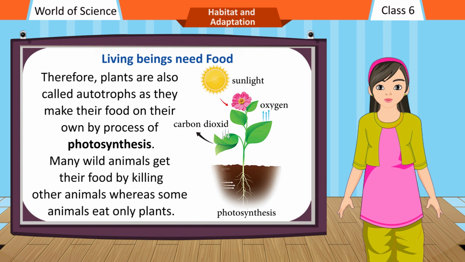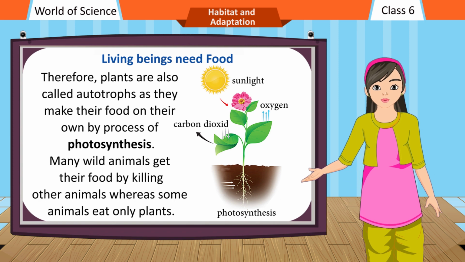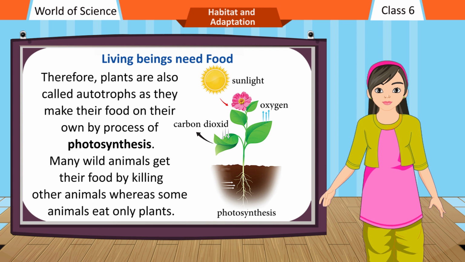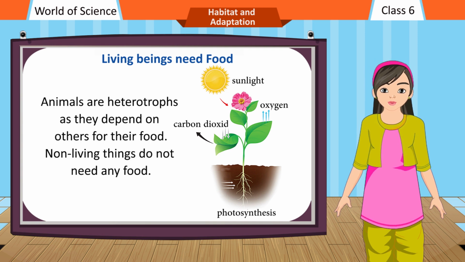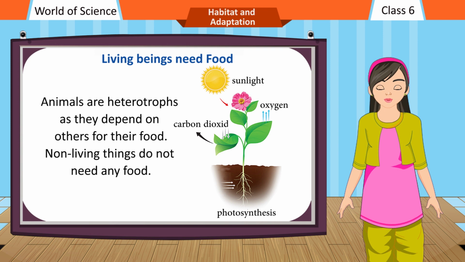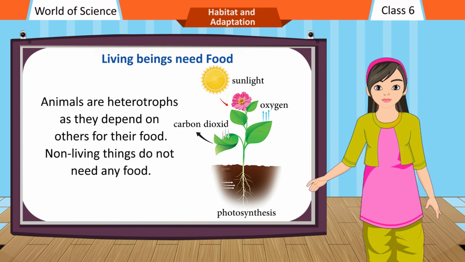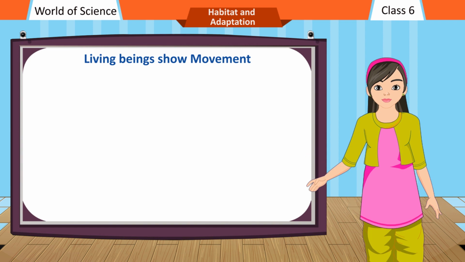Many wild animals get their food by killing other animals, whereas some animals eat only plants. Animals are heterotrophs as they depend on others for their food. Non-living things do not need any food. Living beings show movement.